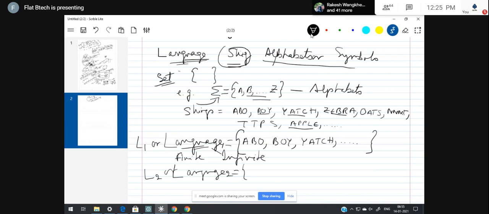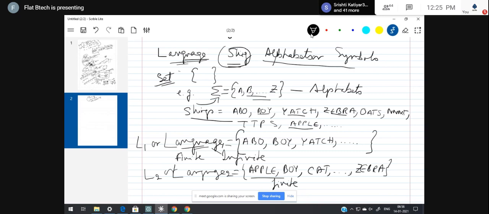So whatever strings generated here, the useful ones for my purpose are apple, boy, cat, etc., till zebra. Now, using these alphabets, I have generated lots of strings, and using these strings, I could develop two types of language. One is L1, one is L2. L2 is countable and finite.